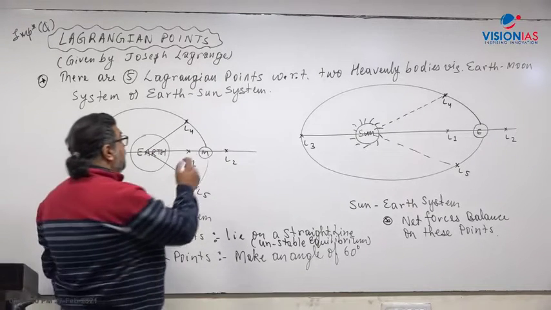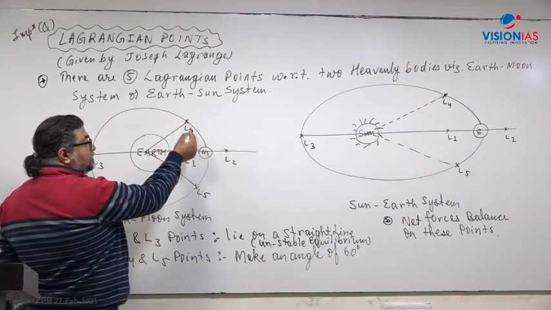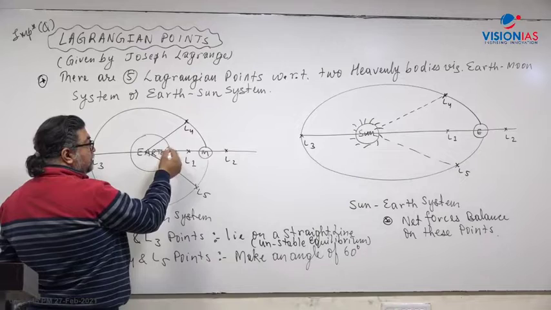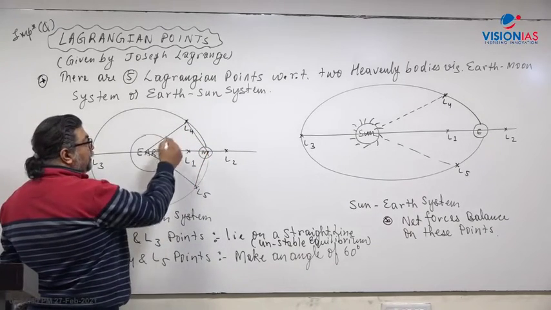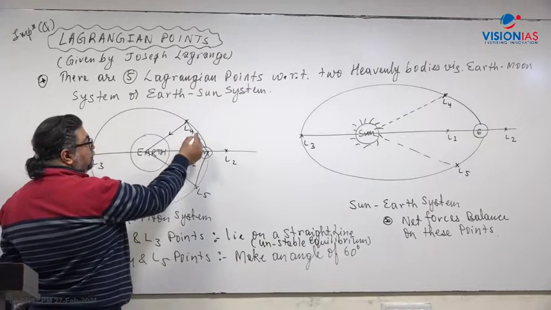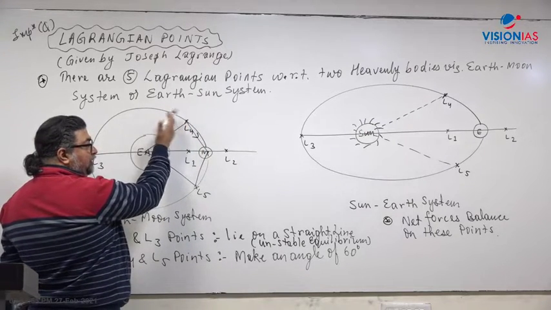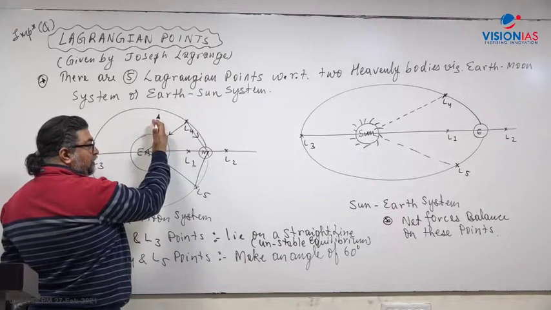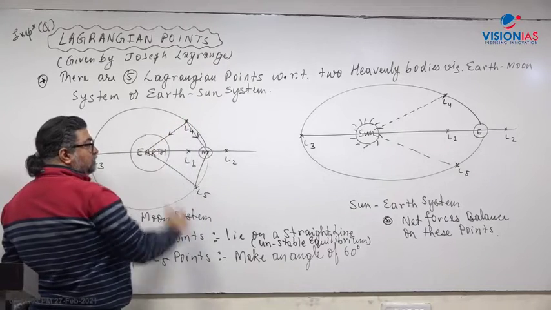Whereas L4 and L5 form a kind of counterbalancing, like an equilateral triangle. One force is here, another force is here. So if there is any displacement from the L4 or L5 point, it's just like a simple harmonic motion, SHM. You will try to bring it back to the position.